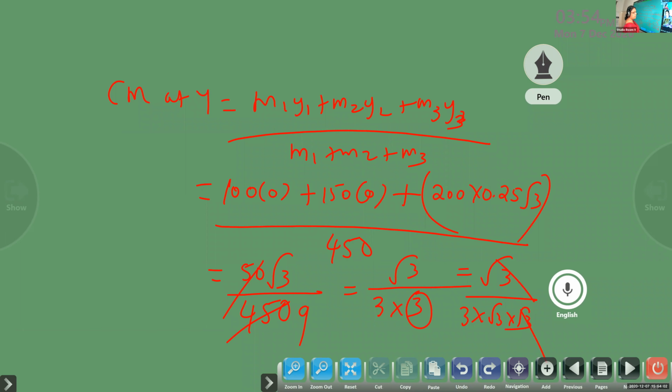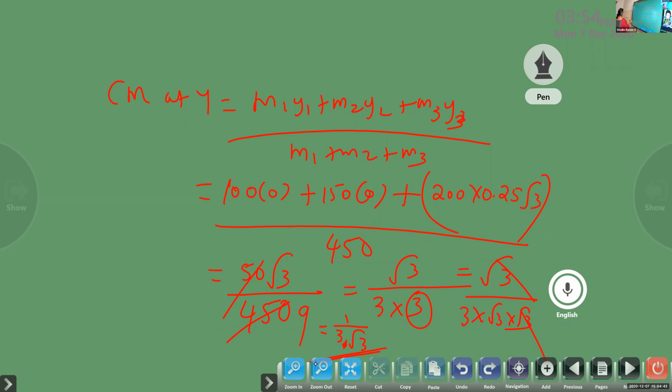So this root 3 gets cancelled and finally you are getting the equation 1 by 3 root 3. Whatever you can cancel, you cancel out. So I hope you understood what I did. I split the 9 as 3 into 3. Then 1, 3, you will get square root of 3 into 3. When you factorize, you take 1, 3. So that is why root 3 into root 3. So top root 3 and bottom root 3 got cancelled. Finally, you are getting 1 by 3 root 3.